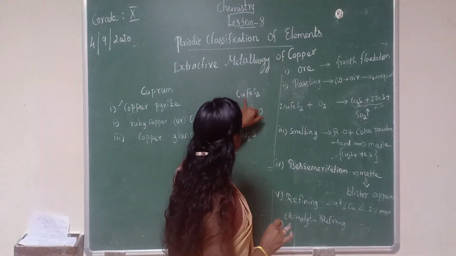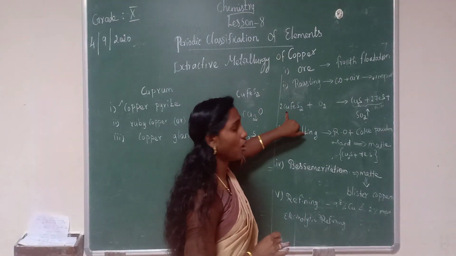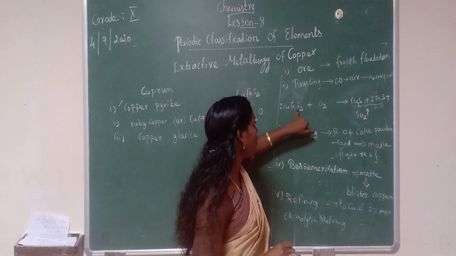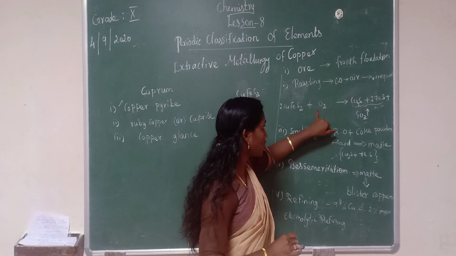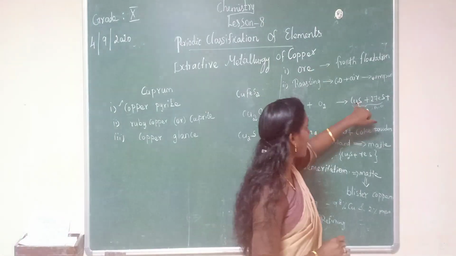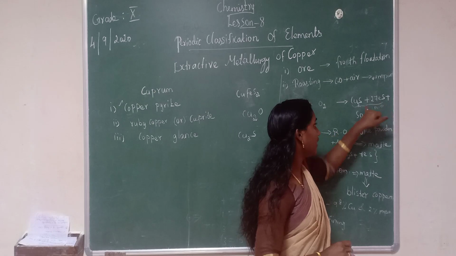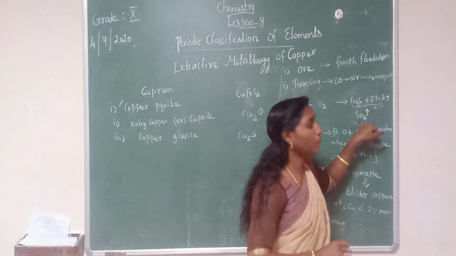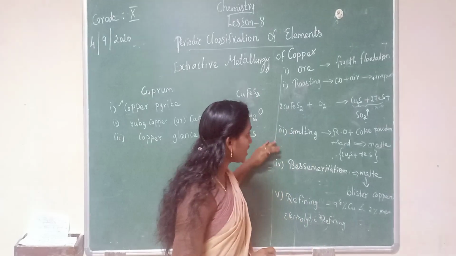Here we studied the equation: copper pyrite, formula CuFeS2, reacted with oxygen. In the presence of oxygen it is roasted, and we get sulfides of copper and iron. The moisture and volatile impurities are removed. The next is the smelting process.